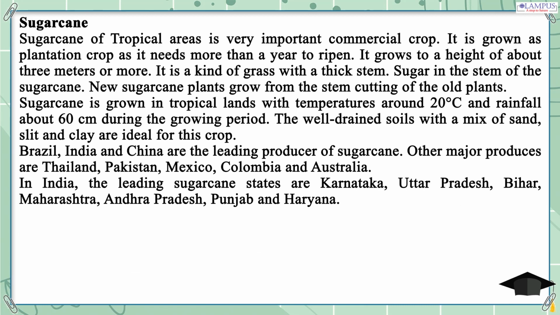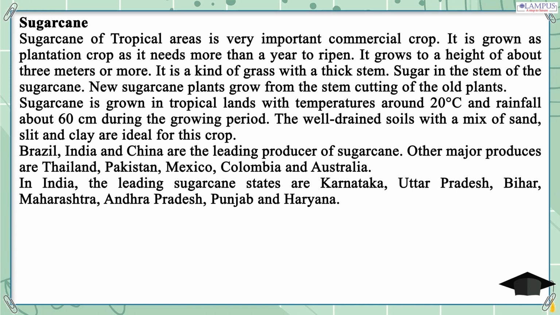It is grown as a plantation crop as it needs more than a year to ripen. It grows to a height of about 3 meters or more. It is a kind of grass with a thick stem. Sugar is in the stem of the sugarcane. New sugarcane plants grow from the stem cuttings of the old plants.